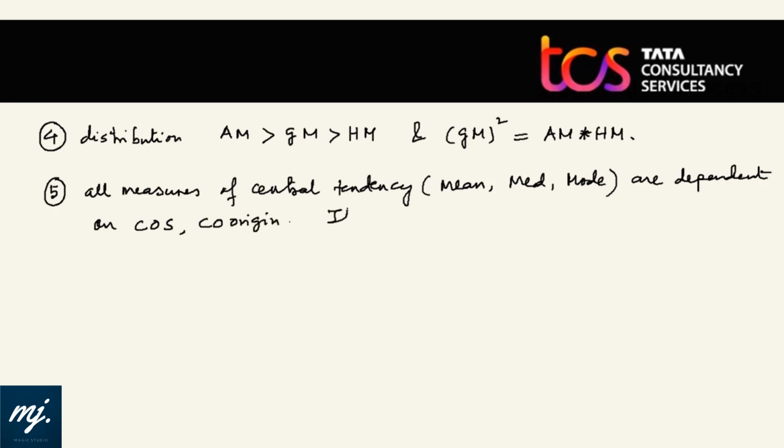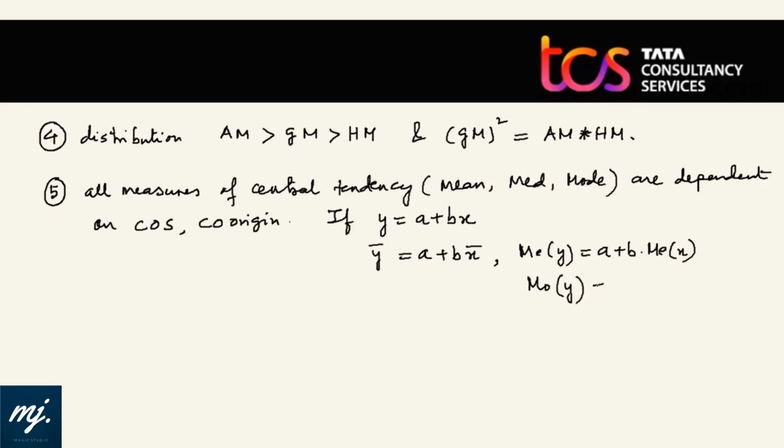In simple sense, if I say y is equals to a plus bx, then y bar will be equals to a plus b x bar. Median of y will be equals to a plus b into median of x, and similarly mode of y will be equals to a plus b into mode of x. Again, very handy thing to know, and we might end up using it also.